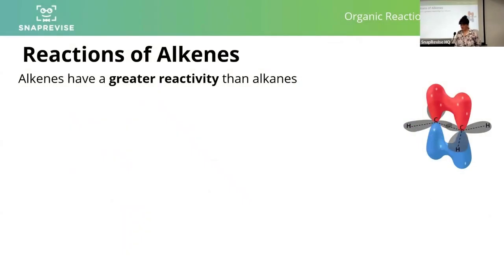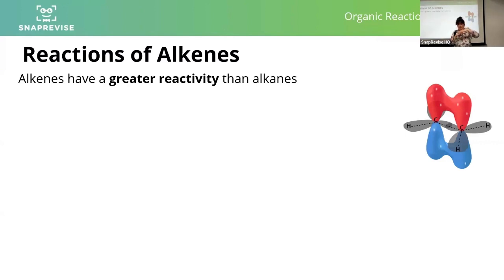So, reactions of alkenes. Alkenes have a greater reactivity than alkanes. Why is that? Why do alkenes have a greater reactivity than alkanes? It's because of this high electron density double bond. It's because of the fact that alkenes have electron density above and below the plane of the bond.